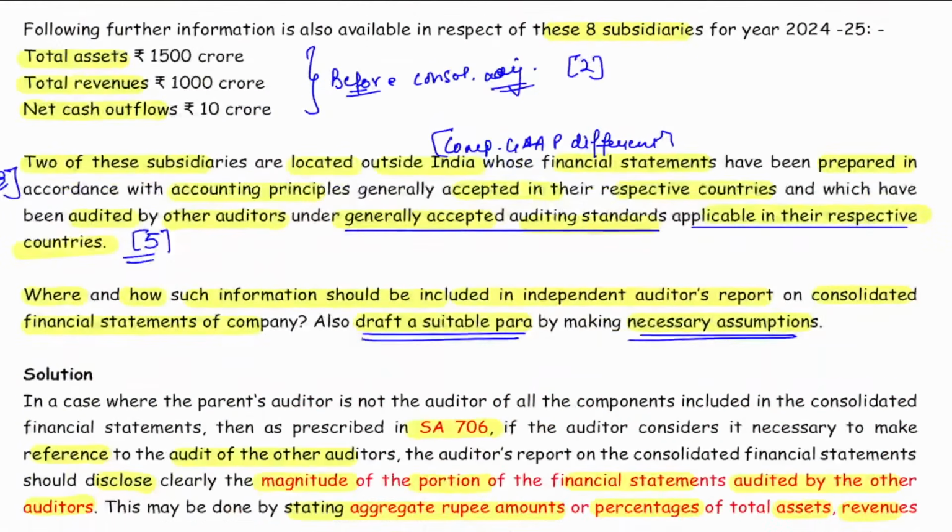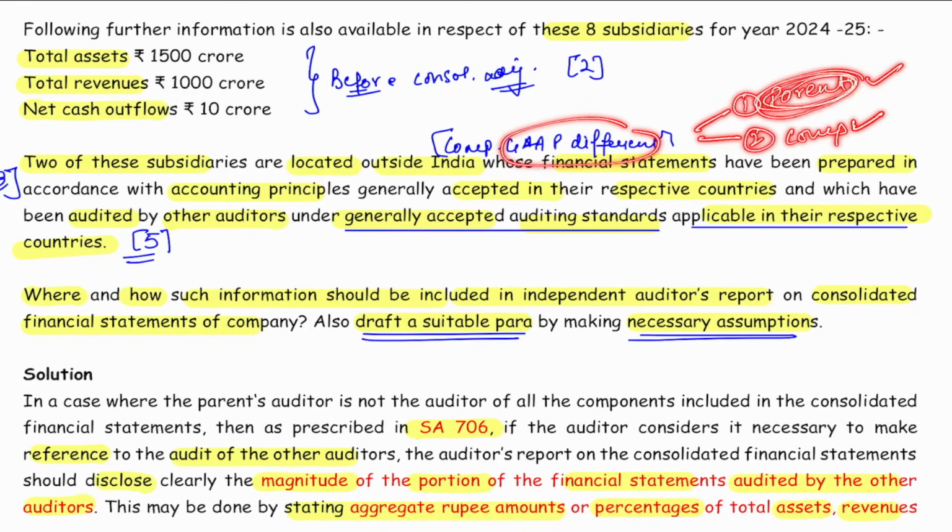Now the second part of the question was the GAAP is different. So here they have given that you can take any assumption you want. Whenever the GAAP is different, you have 2 options. Either the parent management will do the conversion or the component will prepare the financial statements as per the requirement of parent. So they have taken assumption number 1.